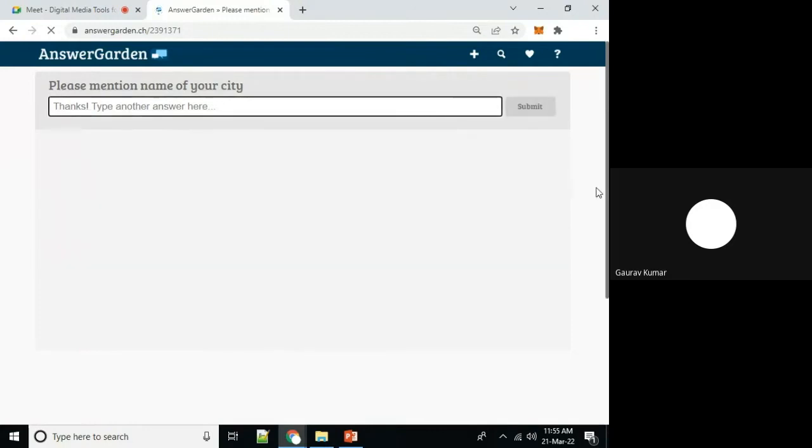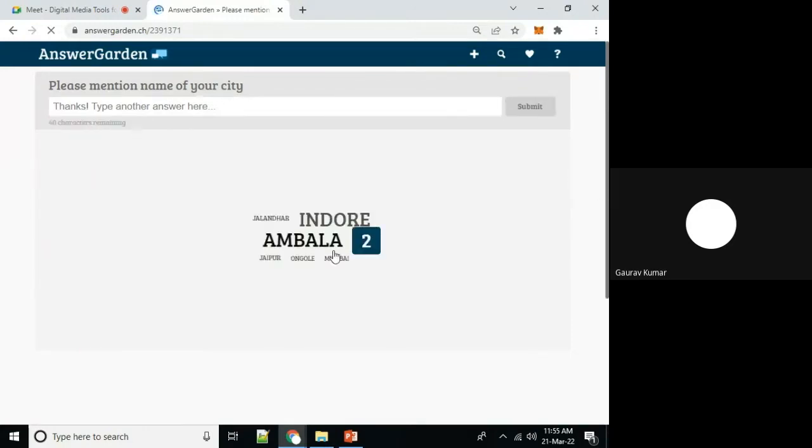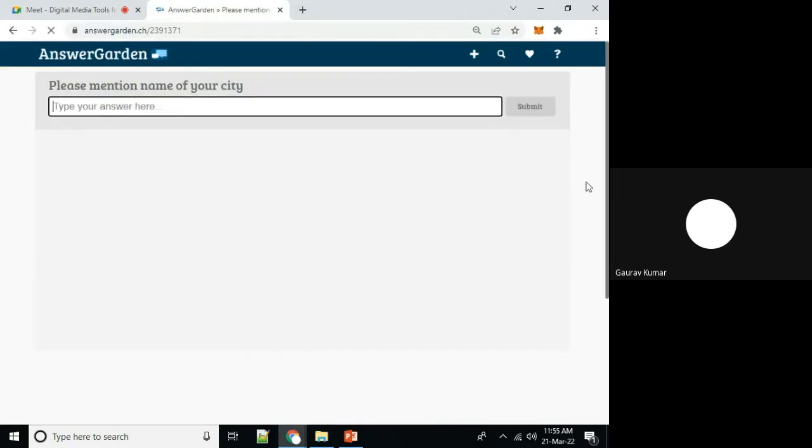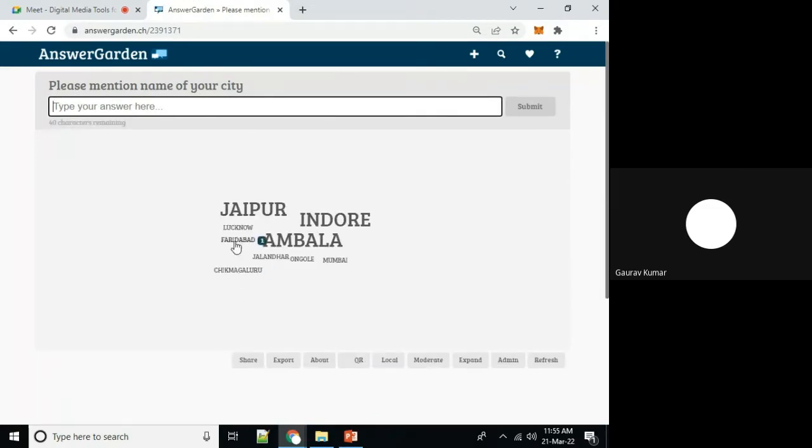Now I am able to view answers. Two participants from Indore, one from Jalandhar, one from Jaipur, one from Mumbai. So you can see how easy and effective it is. Faridabad, one participant, one Lucknow, Jaipur two, and Jalandhar.